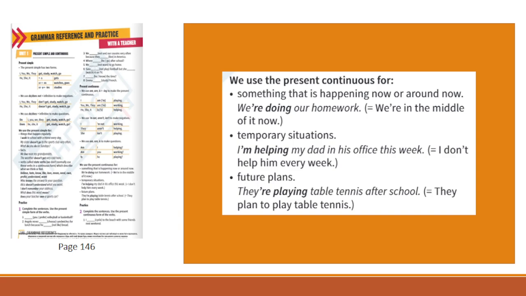We use the present continuous for something that is happening now or around now. For example, we're doing our homework, so we are in the middle of it now. Also, we use it for temporary situations. I'm helping my dad in his office this week. So I don't help him every week, only this week. And for future plans. They are playing table tennis after school, so they plan to play table tennis. They have an arrangement.